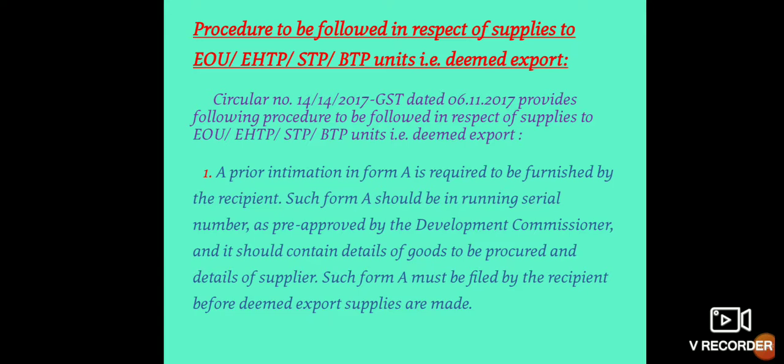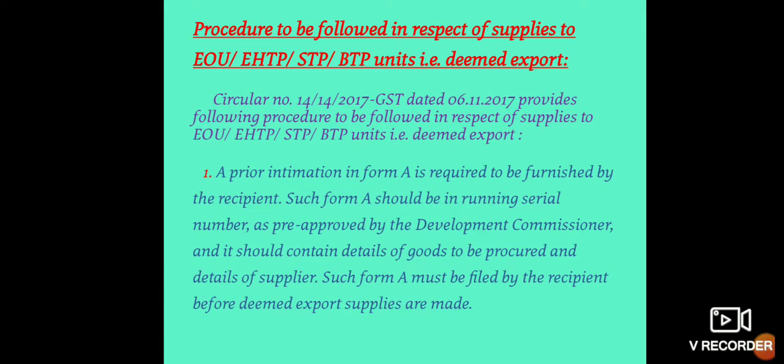A prior intimation in Form A is required to be furnished by the recipient. Such Form A should have a running serial number as pre-approved by the Development Commissioner, and it should contain details of goods to be procured and details of the supplier.